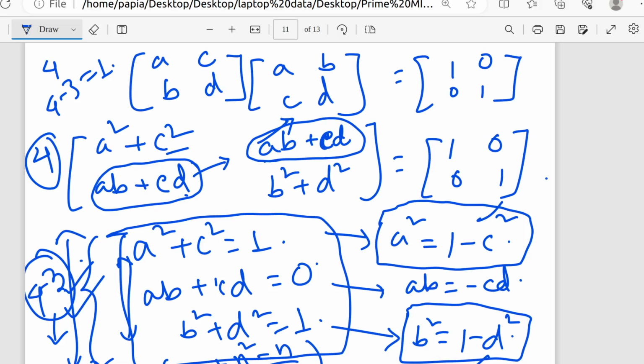And also you can see that it should hold for each and every dimensional matrix. If it is a 3 by 3 or a 4 by 4, you can also try. Obviously it should always hold, whatever the number of equations we get from that condition. Okay.